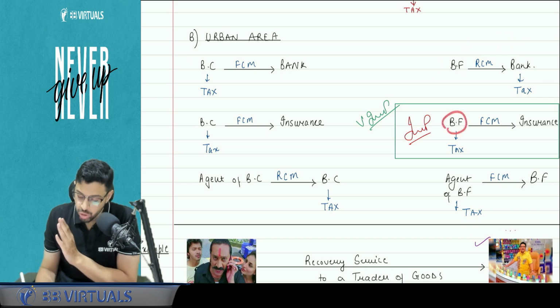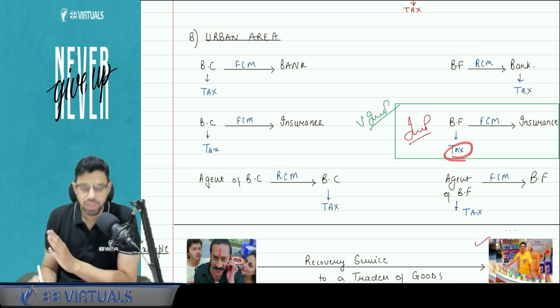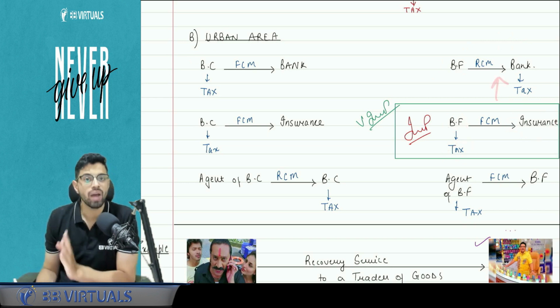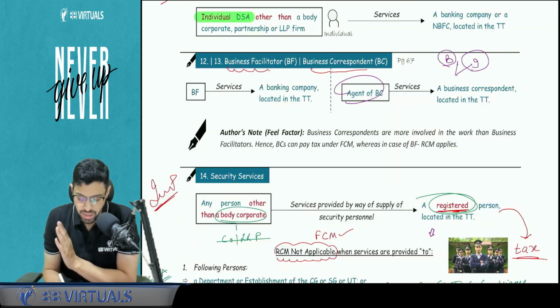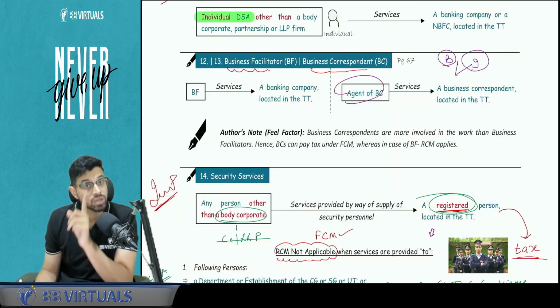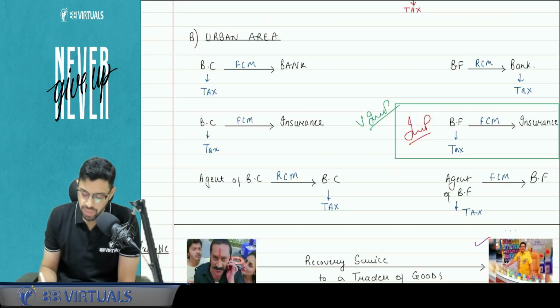Now, BF to insurance, we are covering this under forward charge mechanism, not under RCM. Why? Because specifically the chapter states only banking company, not insurance. This is very important to understand. This is very, very important to note for your exam. Apart from that, agent of BF to BF, we apply the same logic, forward charge mechanism. Both are small people, so let the normal provisions apply. I hope BFBC is clear.